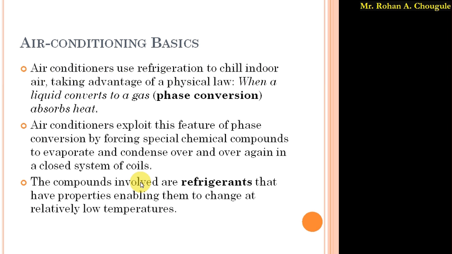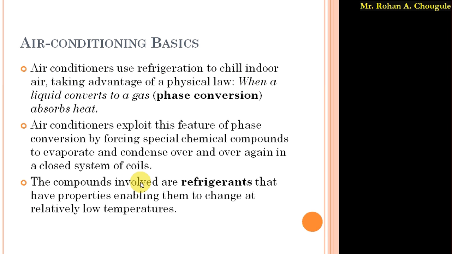The special chemical compound gets converted into vapor form, or gets evaporated, and this process is carried out in the closed coil system only. That evaporated chemical compound we again have to convert into the liquid form, that is, we have to condense it. So this process of evaporation and condensing is repeated again and again in this air conditioner system.